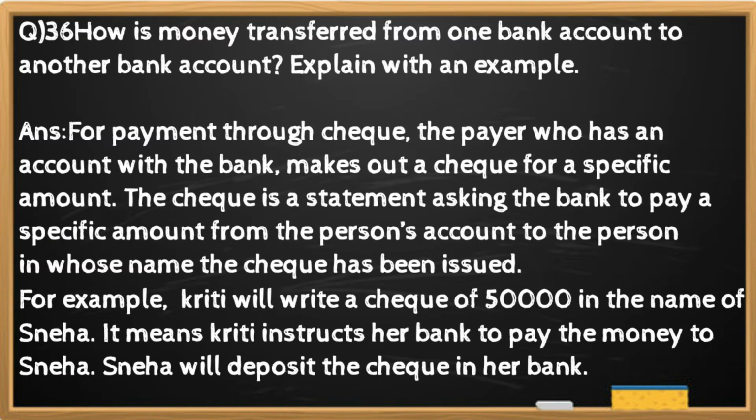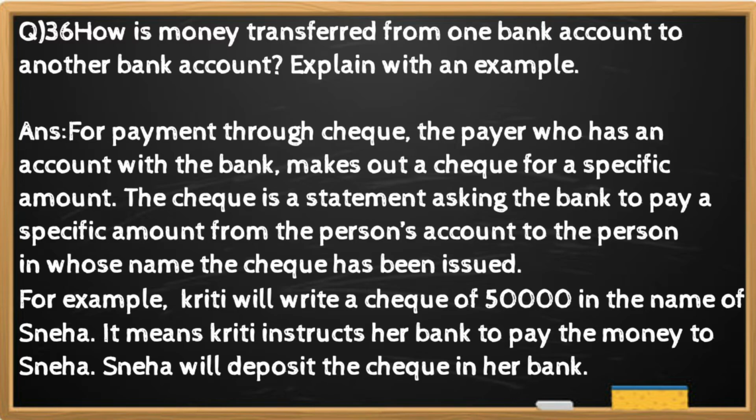Question number 36. How is money transferred from one bank account to another bank account? Explain with an example. And the answer is for payment through check, the payer who has an account with the bank makes out a check for a specific amount. The check is a statement asking the bank to pay a specific amount from the person's account to the person in whose name the check has been issued.